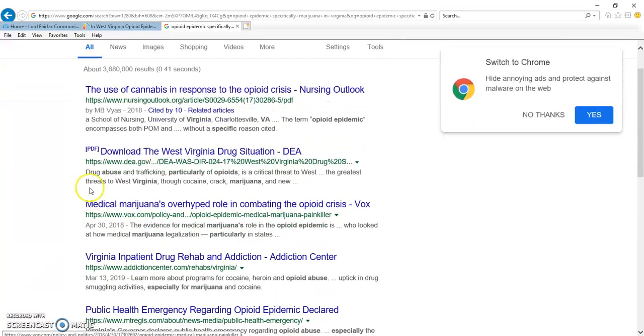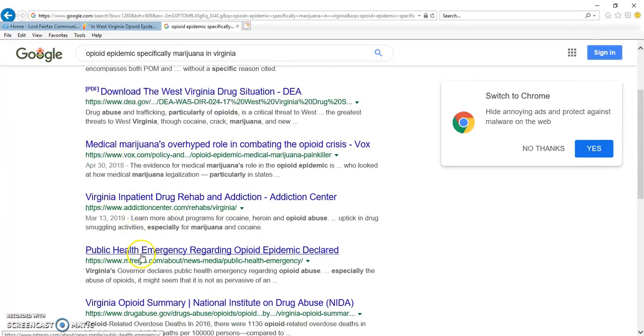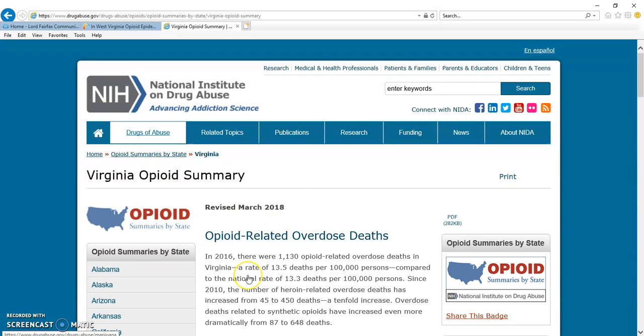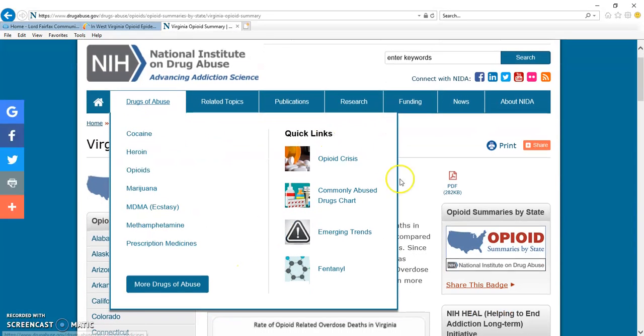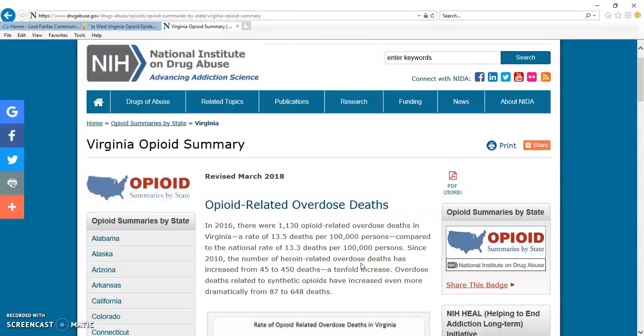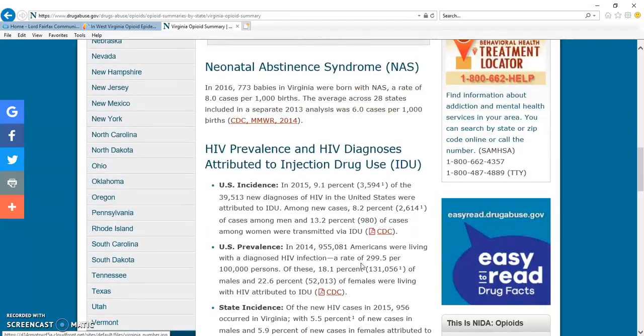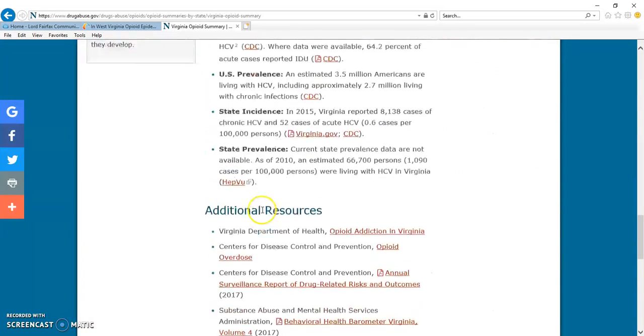So this one gives you an overview. I stay away from .coms. I will look for .gov. So I try to go to CDC, other web pages that are trustworthy. This was from the NIH, which I would like this article. The only thing with these websites is it's very hard to get a citation for this exact article because it's mainly just graphs and facts, but I will use this because for a lot of papers I have to have statistics, so I do like the use of this.